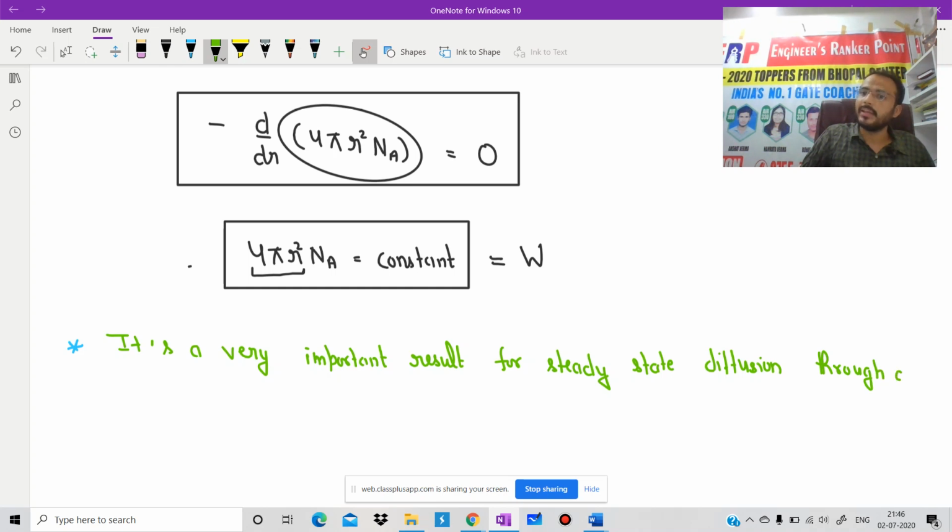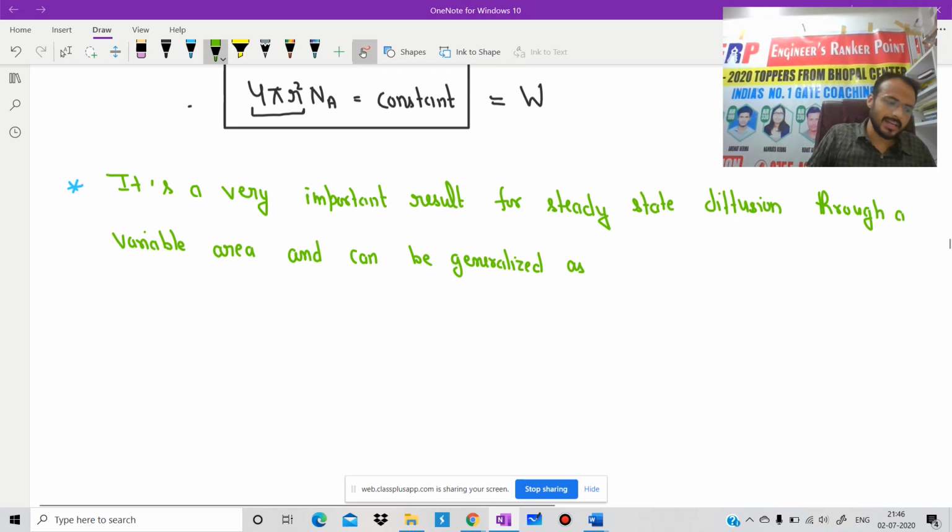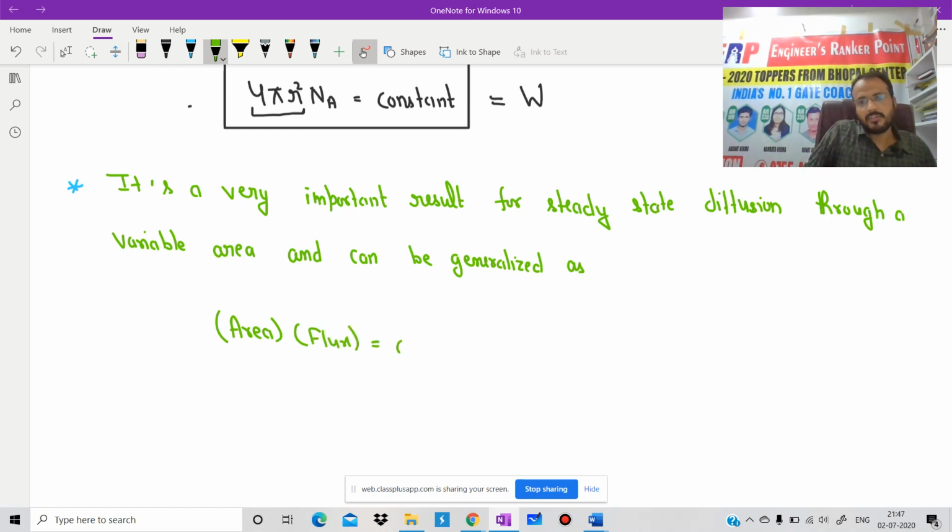Through a variable area. And it can be generalized as simple: we can write 4 pi r square, that is area, into flux is equal to constant.